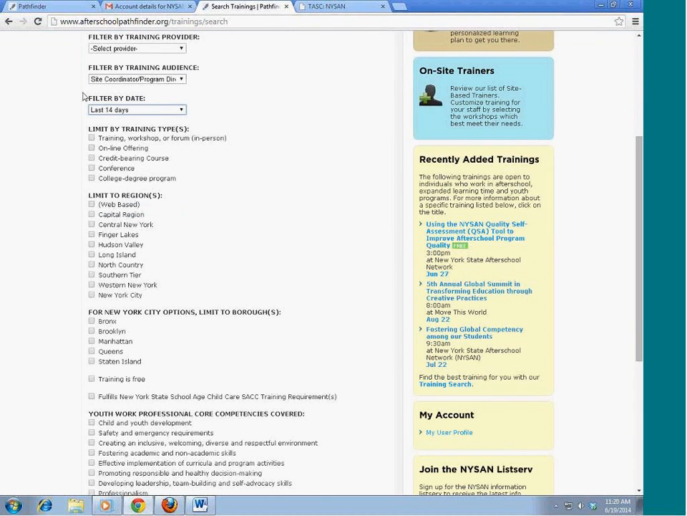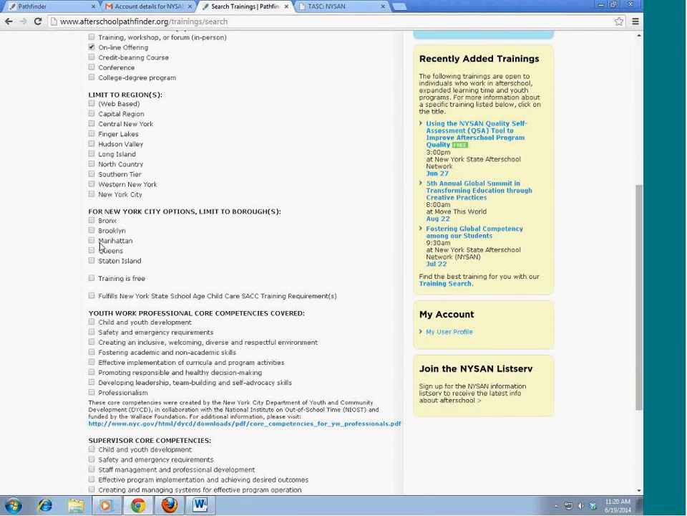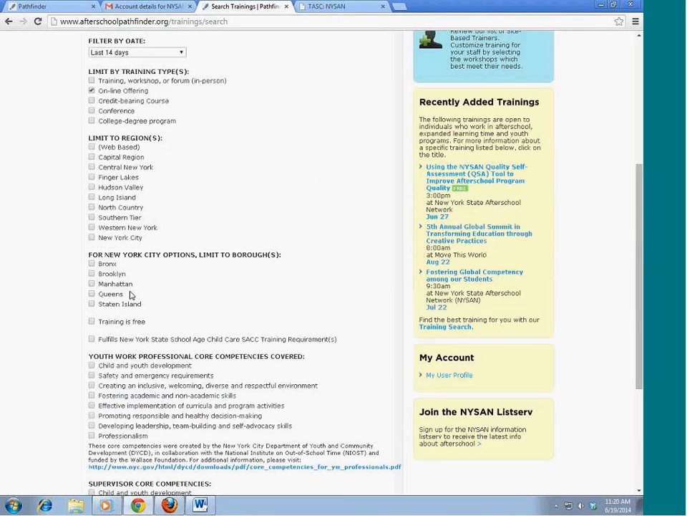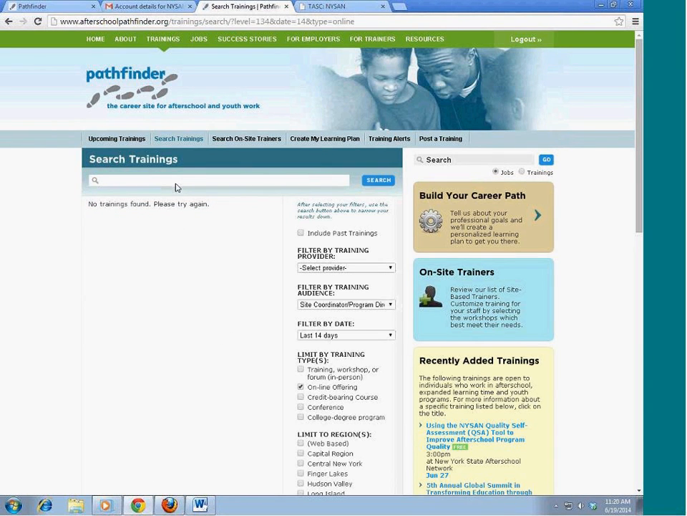This is the date. So let's say 14 days, and that's the date that it was posted. So not necessarily the date that the training took place, but they want to know how long it's been. We're getting the newer postings. Then type. I'm looking for something that's online, perhaps. And they can limit by region. So again, it's important to select the right region. You can select whether you need the training to be free, what needs to be covered, all of that information, and then go ahead and hit search.